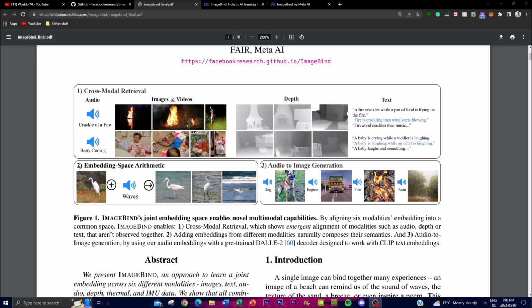Now, secondly, you have adding embeddings from different modalities naturally, which composes their semantics. Basically, by adding embeddings from different modalities, it is able to process natural meanings and create more comprehensive representations of the actual context.